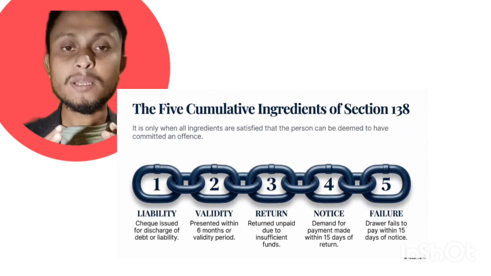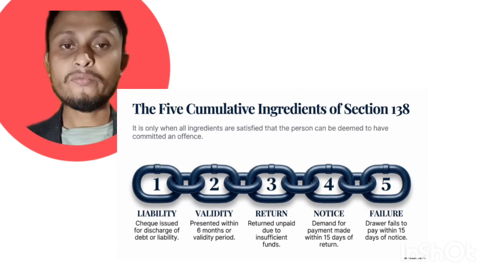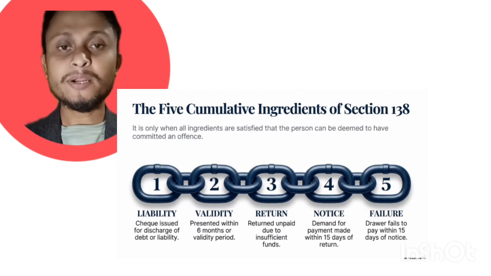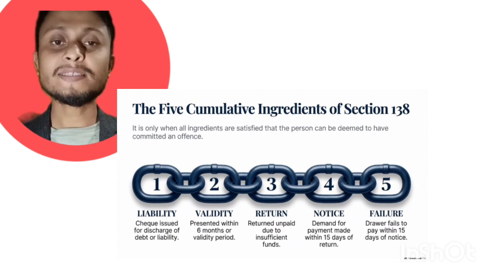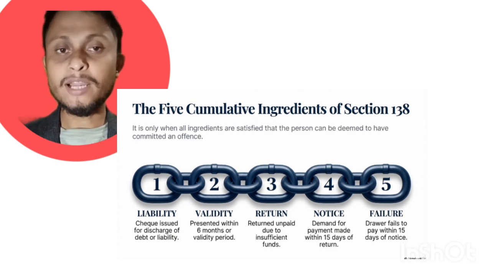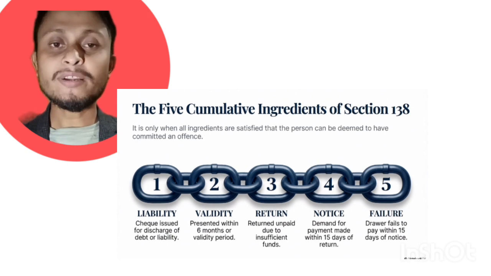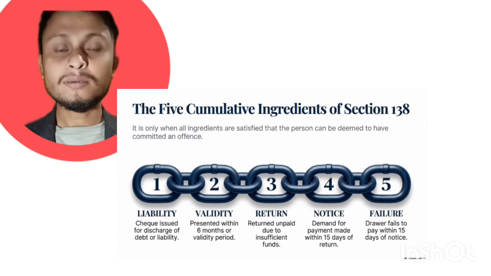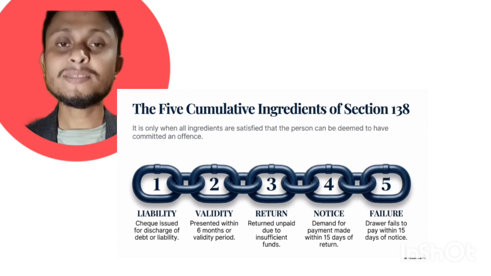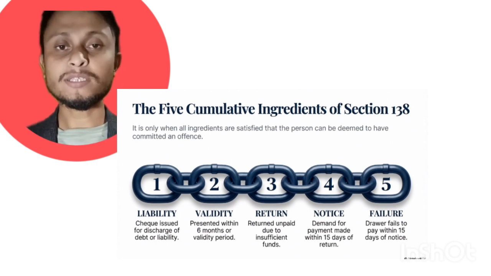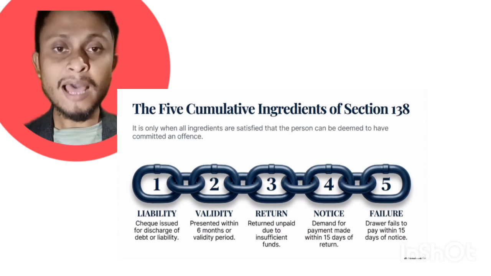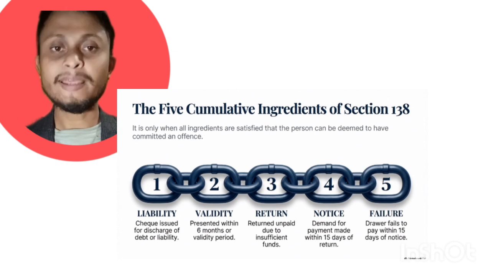The person who issues a check to another person for a legally enforceable debt is called the drawer. The person to whom the check is given is called the payee. So there is no confusion in that. After issuing the check, if the check is dishonored and within 30 days from the dishonor the payee sends a legal notice to the drawer and gives him 15 days time to repay the debt.